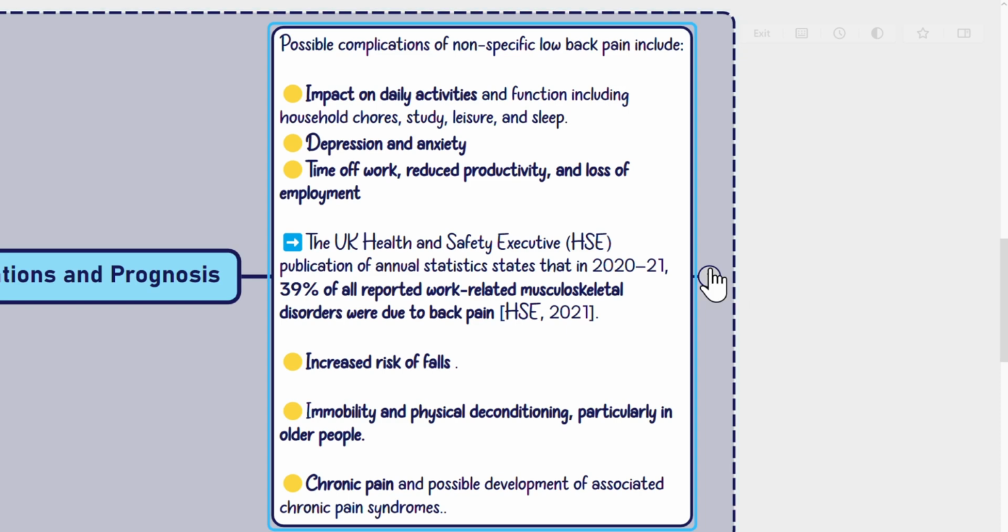The UK Health and Safety Executive, HSE, publication of annual statistics states that in 2020 to 21, 39% of all reported work-related musculoskeletal disorders were due to back pain. Other complications include increased risk of falls, immobility, and physical deconditioning, particularly in older people, and chronic pain and possible development of associated chronic pain syndromes.